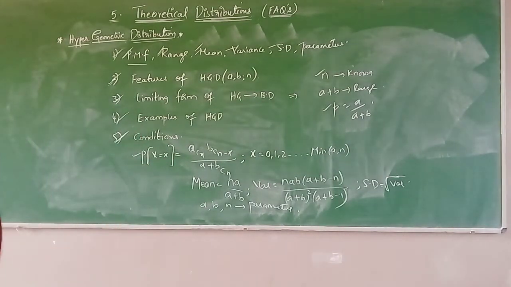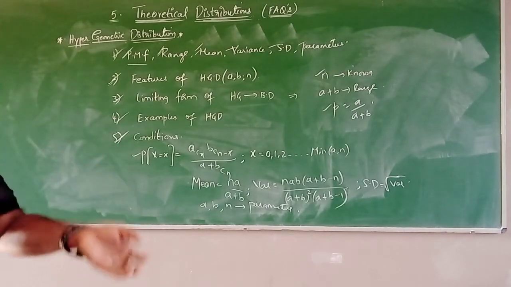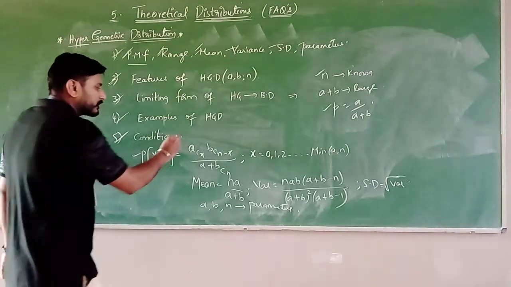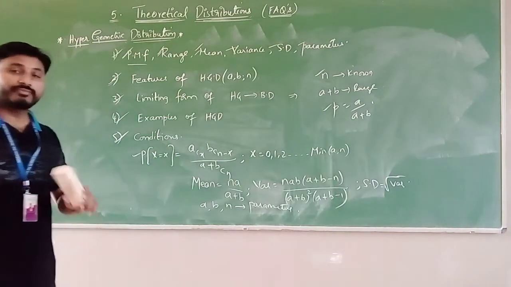Next, coming to conditions. What are the conditions to be applied in hypergeometric distributions? Conditions characterize the hypergeometric distribution. Condition number 1: the result of each draw can be classified into one of 2 categories.